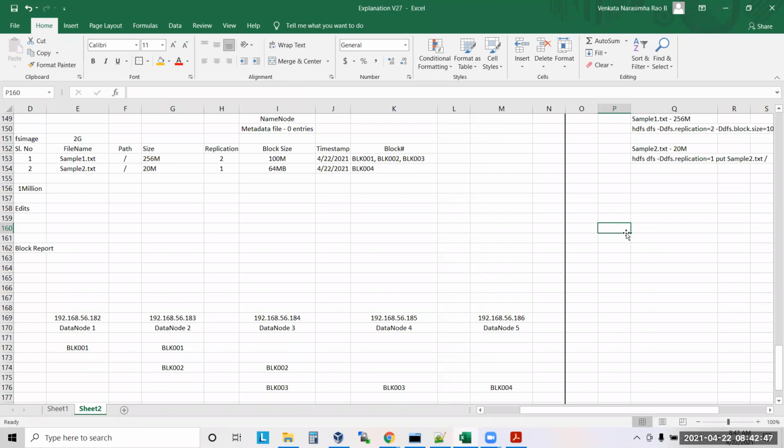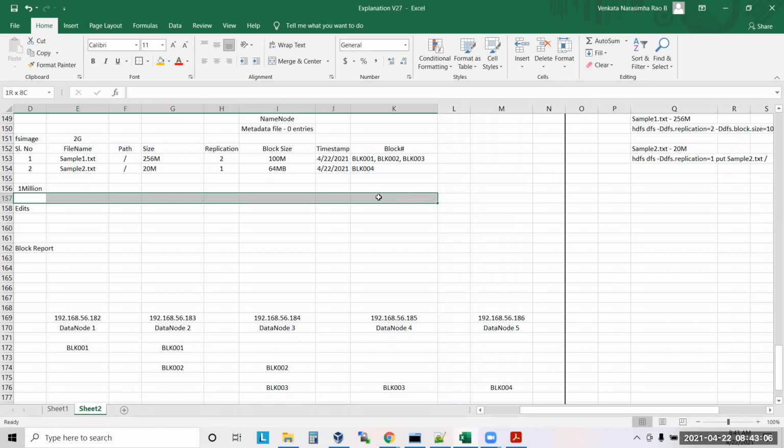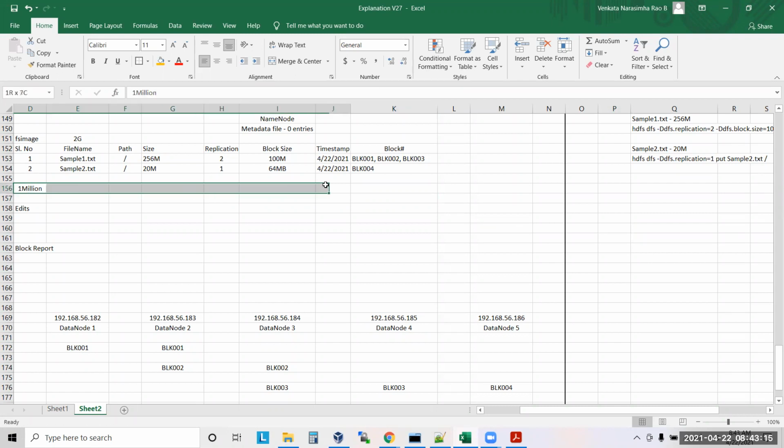When I say Hadoop, it's a big data system, right? So hundreds of people will be writing their data into Hadoop. When 100 people try to write a file into Hadoop, the name node has to update 100 entries in this file at the same time, correct? For every file write entry, name node will open this file, update the metadata, save it and close it. Will you agree with me?